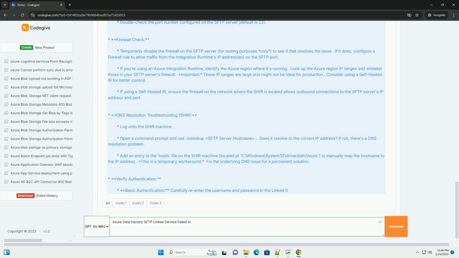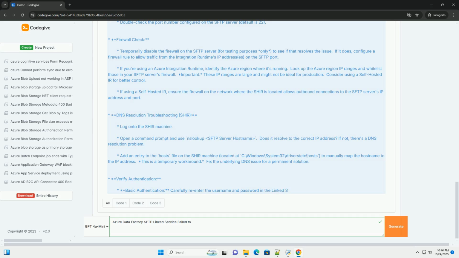File does not exist: the file you're trying to access doesn't exist at the specified location. Directory does not exist: the directory you're trying to write to or list files from doesn't exist. Incorrect case sensitivity: SFTP paths are often case sensitive. Double check that the case of the path matches the actual directory/file name.